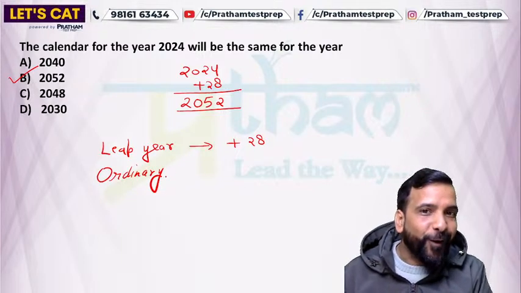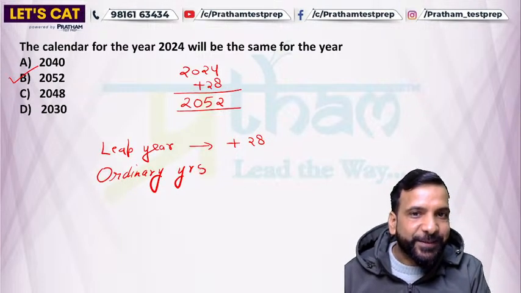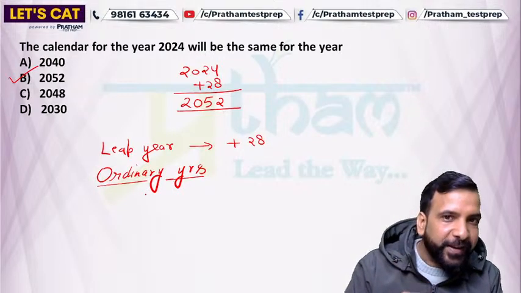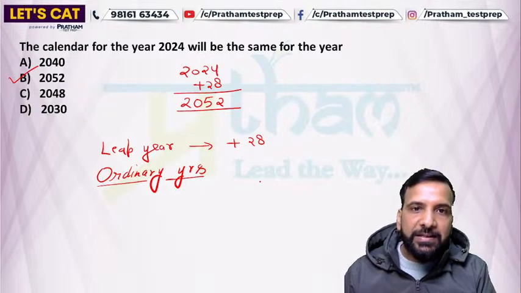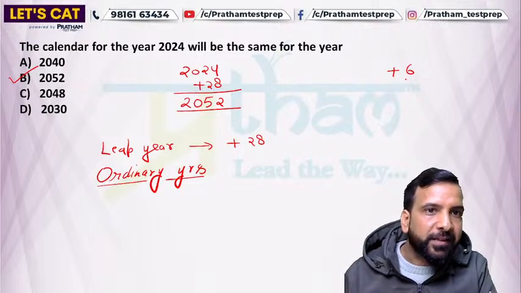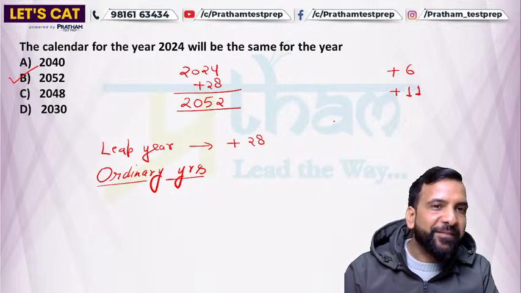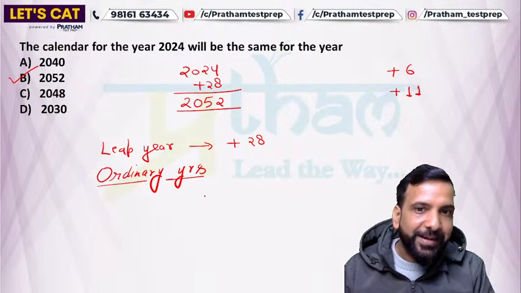What is the trick for ordinary years, right? So there are two concepts for ordinary years. आपने देखा था in the last question, कहीं पर हमने +6 किया था और कुछ questions में we did +11. So कब +6 होना है, कब +11 होना है, we'll discuss this, right?